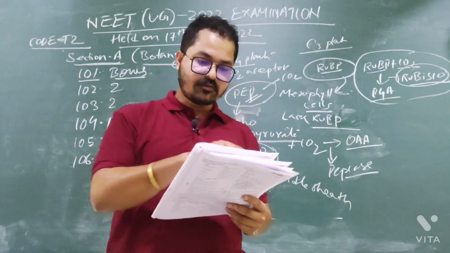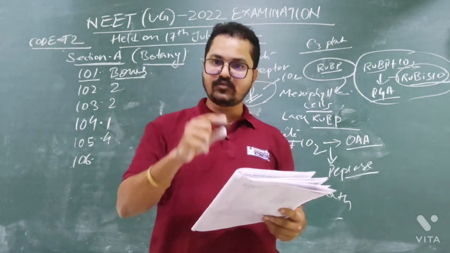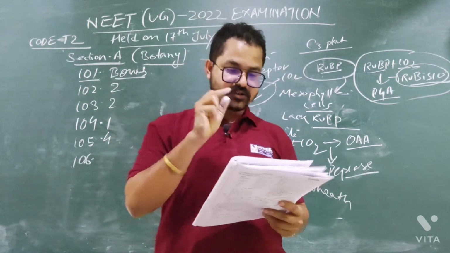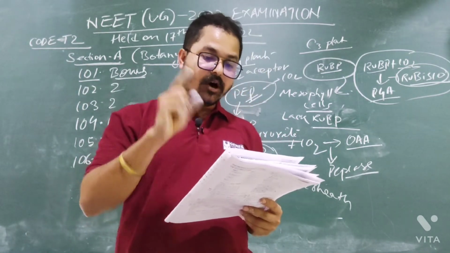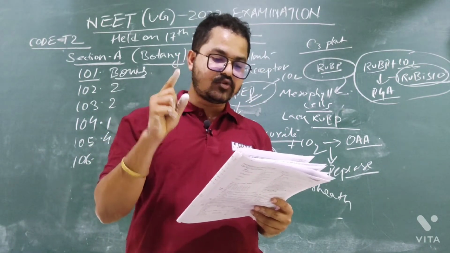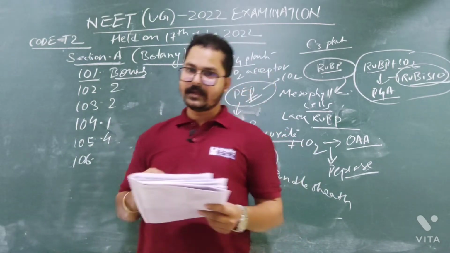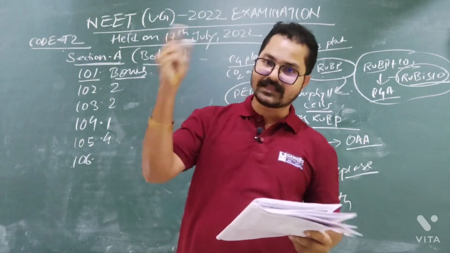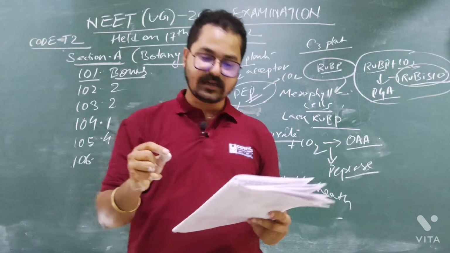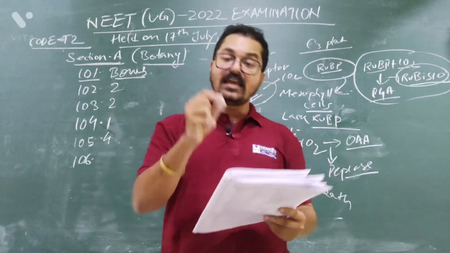Option 1, pollination by wind is more common amongst abiotic pollination, is correct. Option 2, flowers produce foul odors, yes, we know, to attract insects. So it is also correct. Option 3, moths and butterflies are the most dominant pollinating agents, is wrong, because there are some other insects which are the most dominant. So option 3 is incorrect.